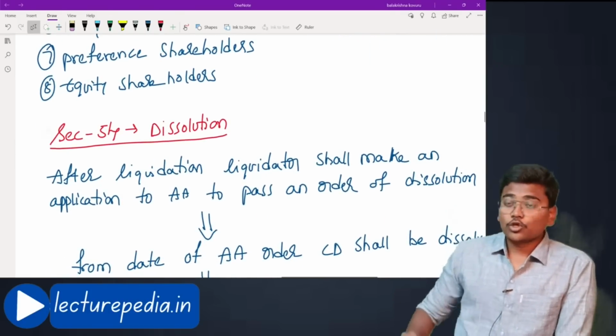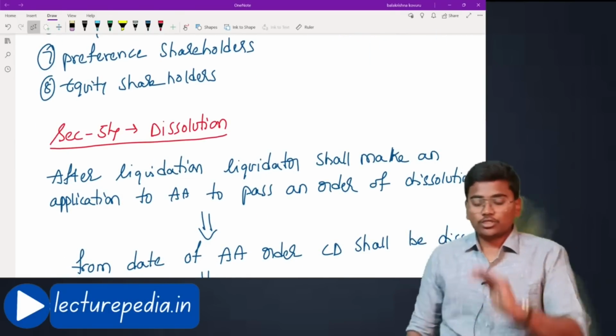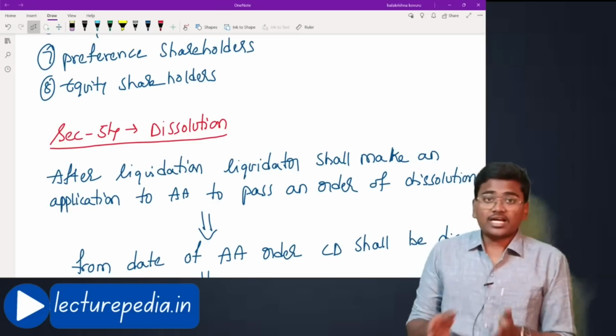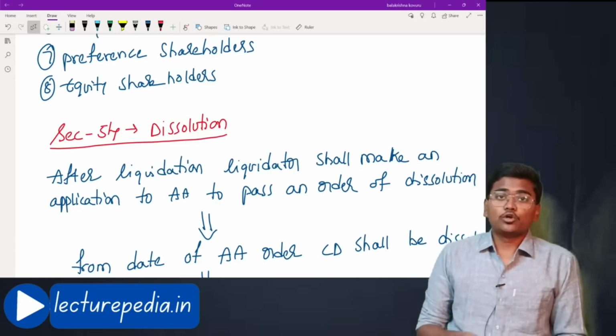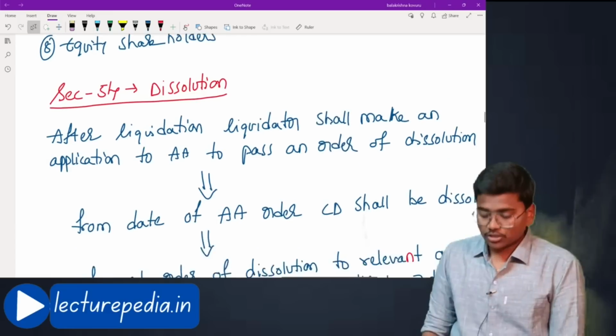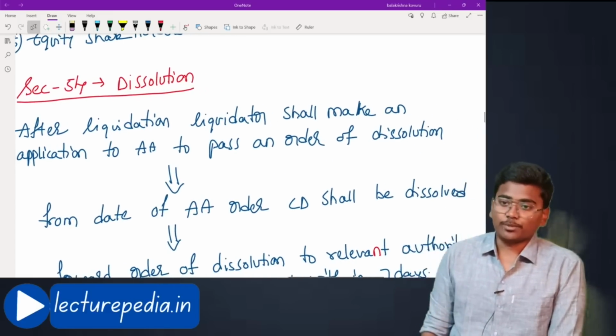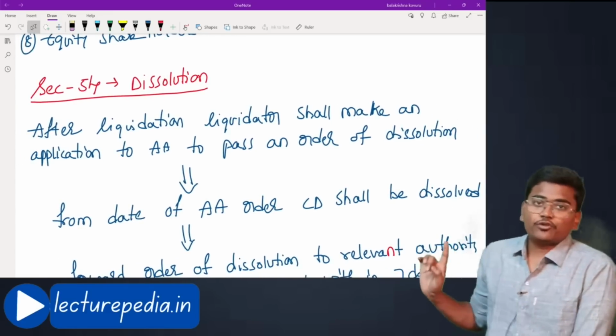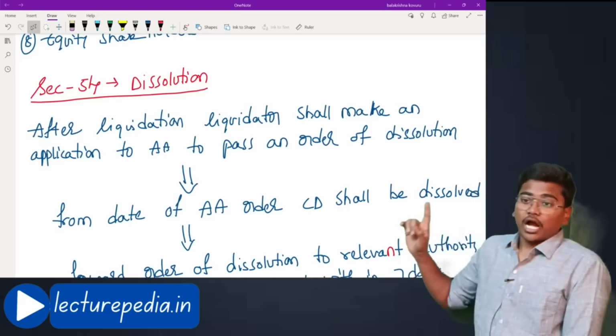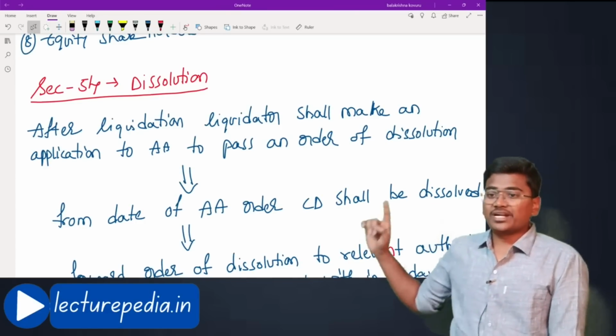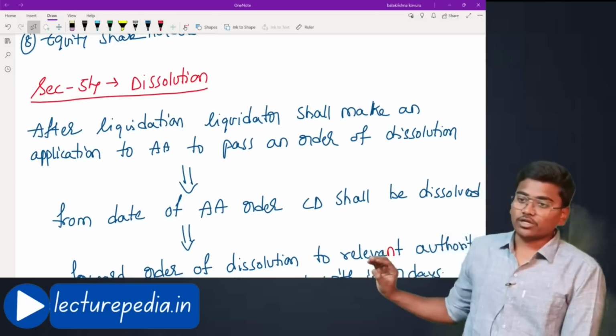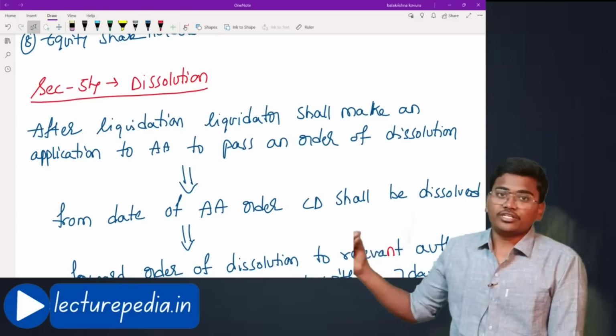By this, you cleaned up the assets, you cleaned up the liabilities, and the final step remaining is to dissolve the company. A dissolution order has to be passed. Under section 54, the dissolution order will be passed. After liquidation, the liquidator shall make an application to the adjudicating authority to pass an order of dissolution.